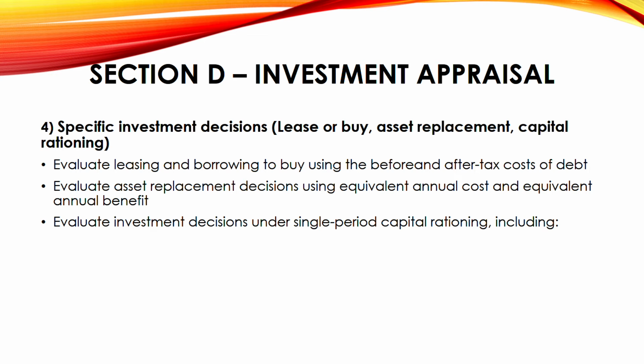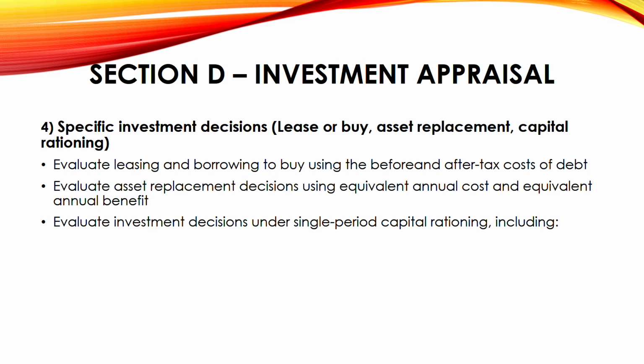Capital rationing means, let's say you have 3 projects to invest in, but you don't have so much money to invest in all 3 projects. The amount you can invest is limited by the amount of money you have. So now you have to take a decision whether you're going to invest in project 1, project 2, or project 3. How many projects can you invest in? Maybe 1 or maybe 2.